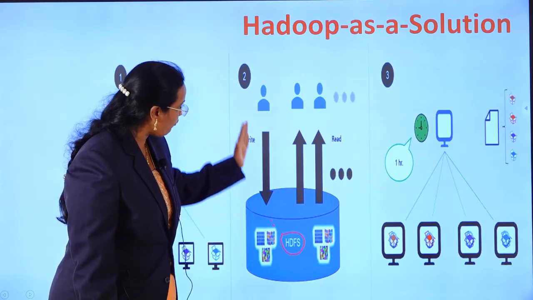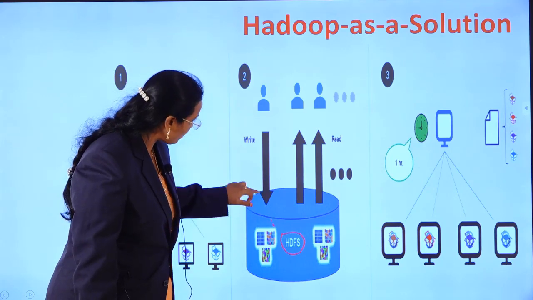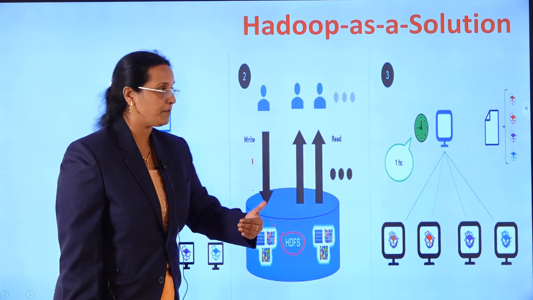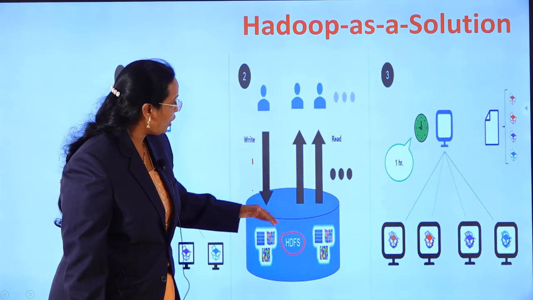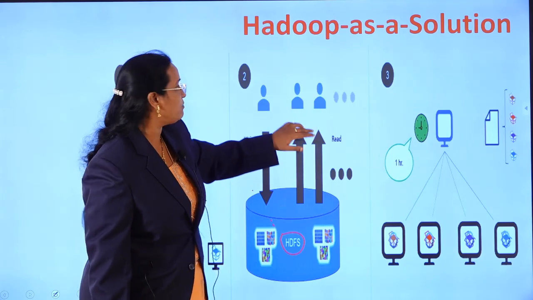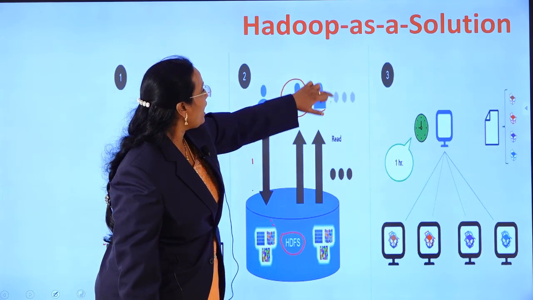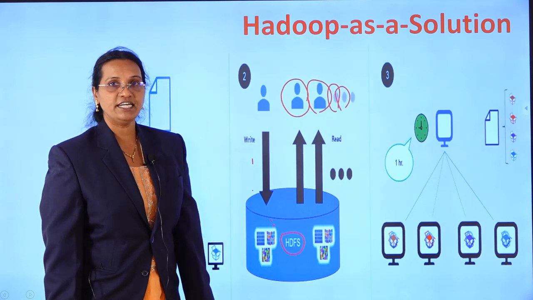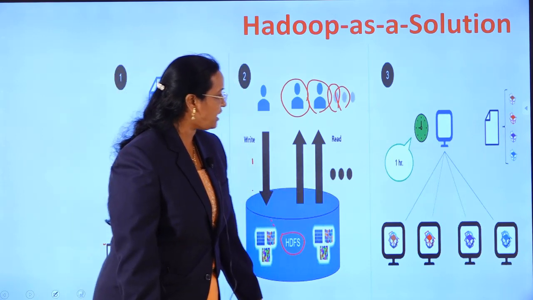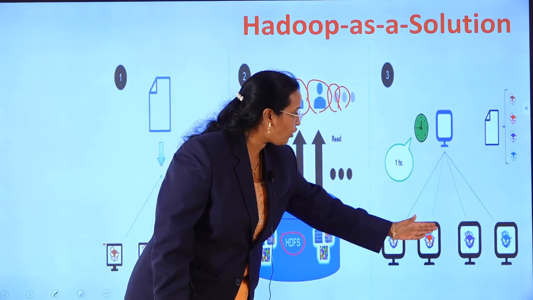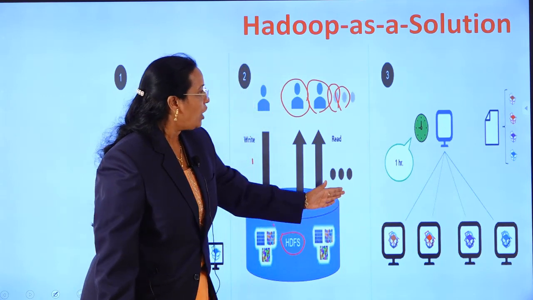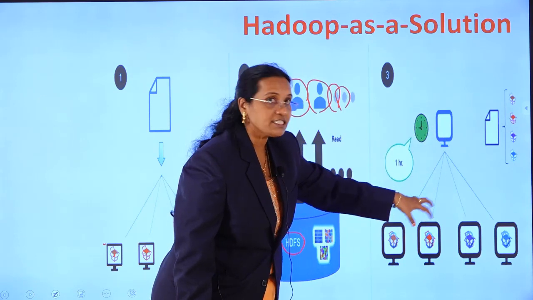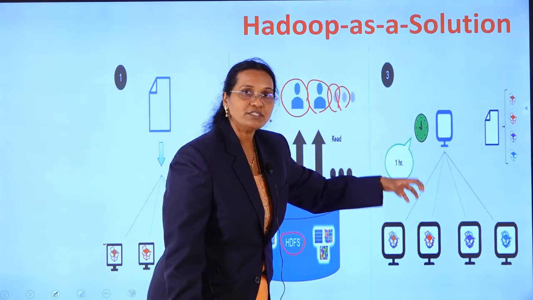And once you store them, once you write them, that is called the storing mechanism. The storing process is called writing. Once you store or write them, you can read them any number of times, by any number of users. Anyone can read it. That is the facility. And in the third diagram, as the data is stored in different nodes here, and this is your master node, you can do any amount of processing here, and you can reduce the processing time.